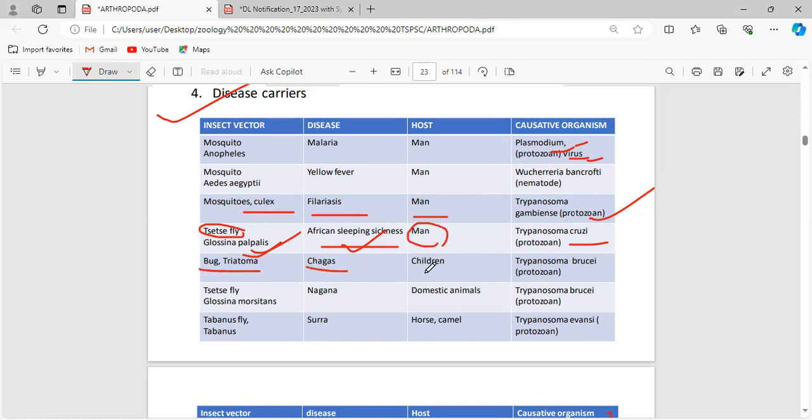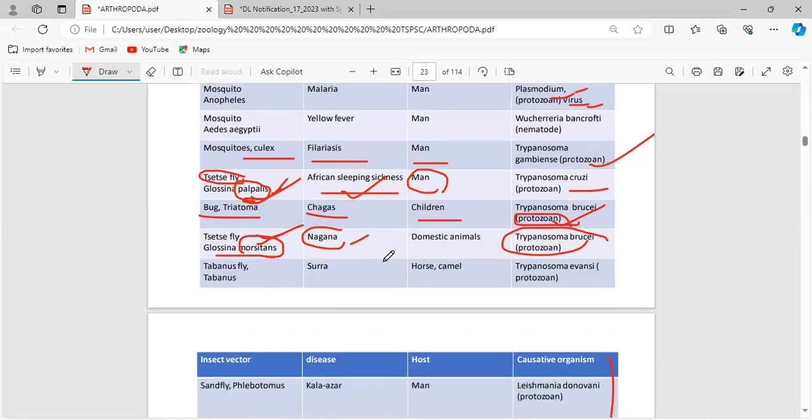Okay, tsetse fly, Trypanosoma, and man is the host. Bug, Triatoma, Chagas disease, in children, they are caused by Trypanosoma cruzi. Once again, it is a protozoan. And again, the protozoan Trypanosoma brucei is going to cause a disease, Nagana. And again, the tsetse fly will be there as insect vector, but a different species. African sleeping sickness is again the Glossina genus, but palpalis is the species. Nagana is morsitans, a species of the Glossina genus. So you have to see all those important differences.